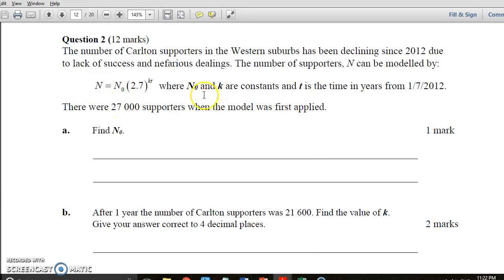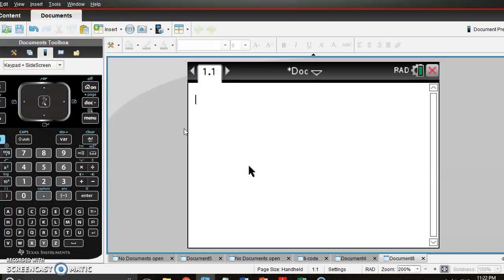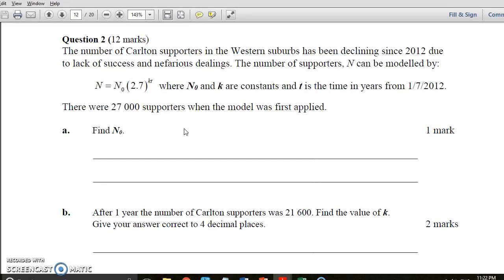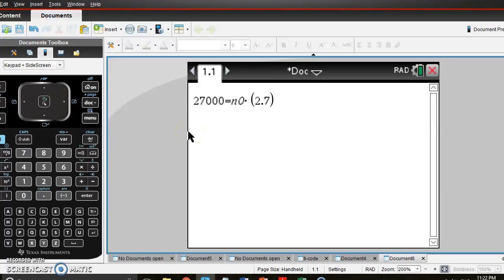There were 27,000 supporters when the model was first applied. So N naught, if you can remember what that means, is our N at the start. For some working out, you would say 27,000 equals N naught times 2.7 to the power of 0.